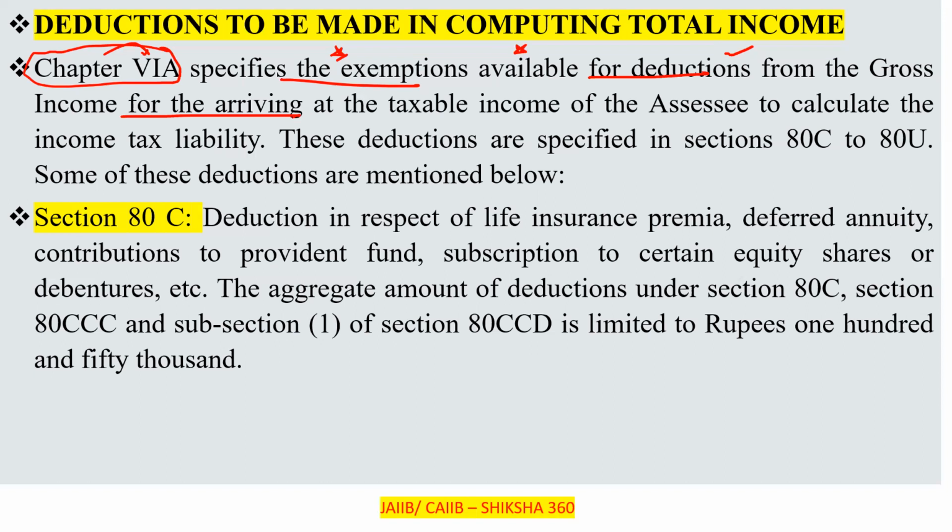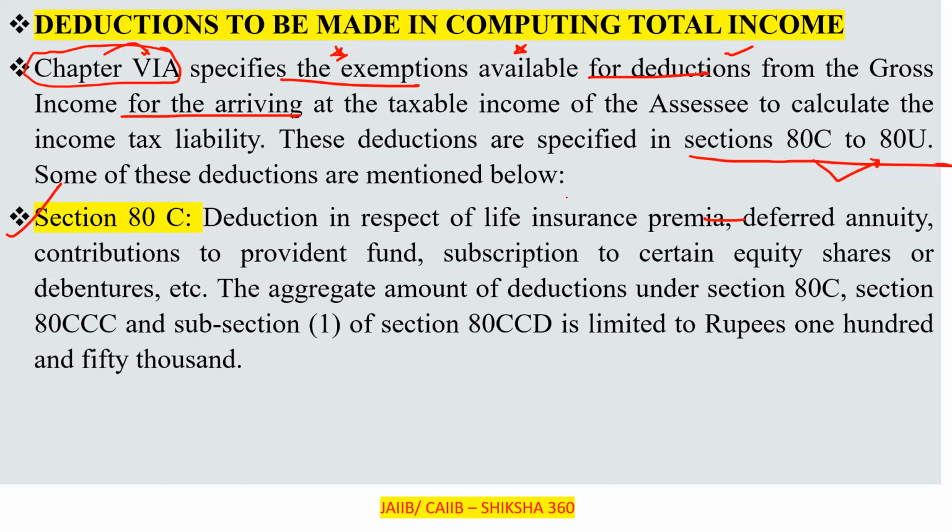These deductions are specified in sections 80C to 80U. Some of the basic specified deductions we have to discuss. First, the most common, 80C. It is basically 1,50,000.